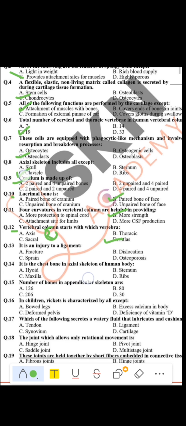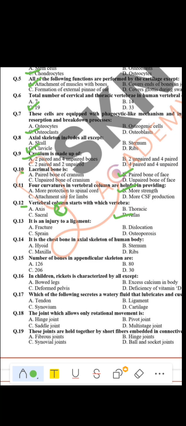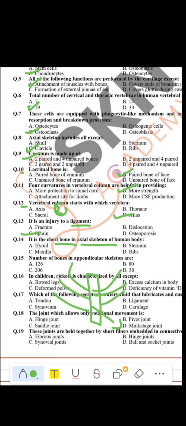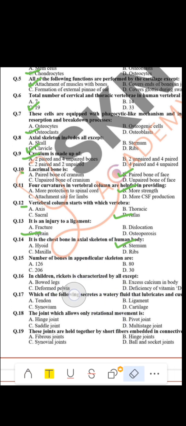Okay. After this, if we look into question number 13, which is: it is an injury to a ligament. This is basically the condition. Sprain is basically the injury to any ligament. Okay. Now we can look at question number 14. It is the chest bone in the axial system. This is the chest bone through which ribs are attached, and that chest bone is named the sternum, which is part of the axial bone.